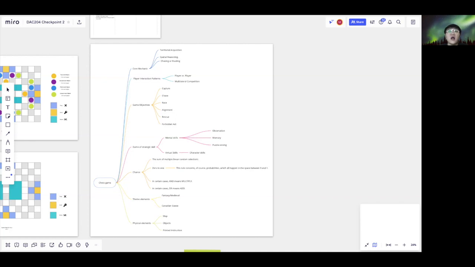And for our theme elements, we were thinking our characters may be fantasy or medieval, and we will involve good Canadian geese, like swimming in the water and walking on the water. We also think our physical elements will be a map, or maybe even maps. We can have multiple players and objects, which are the characters we will design. And moreover, we'll prepare the printed instruction for our board game.